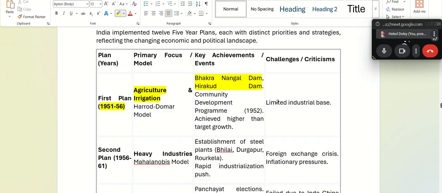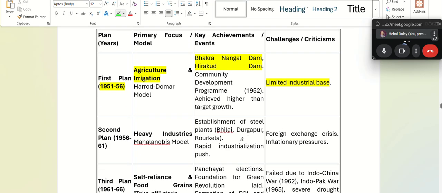Okay, the only criticism was there was less industrial growth in this 5-year plan. So mark this, it's very important. First 5-year plan was based on agriculture.